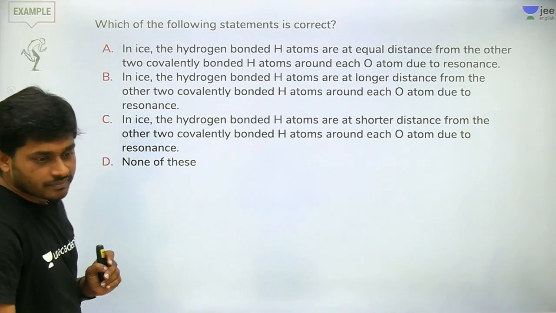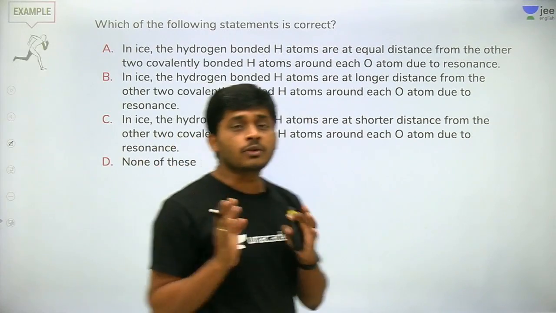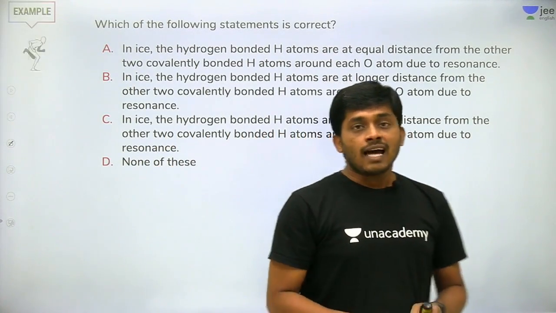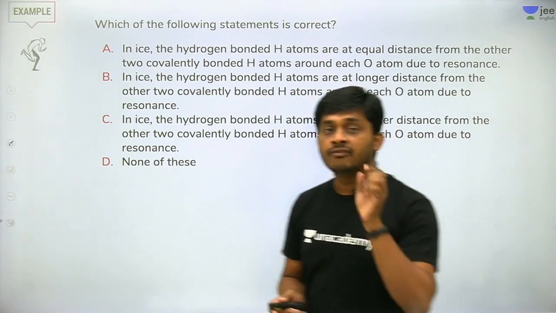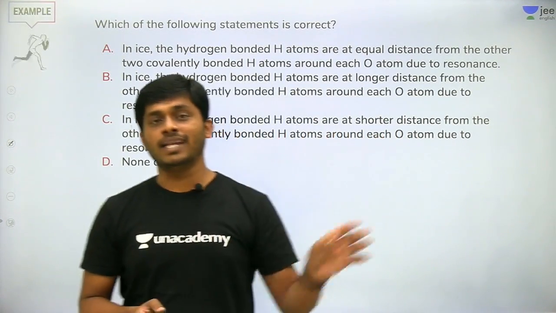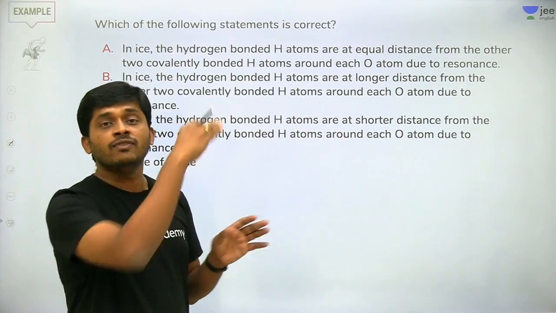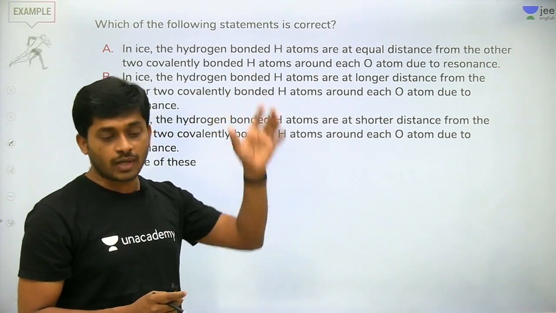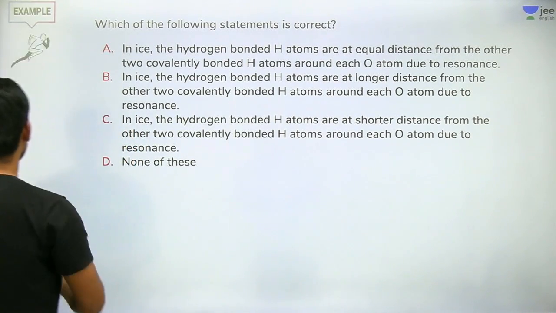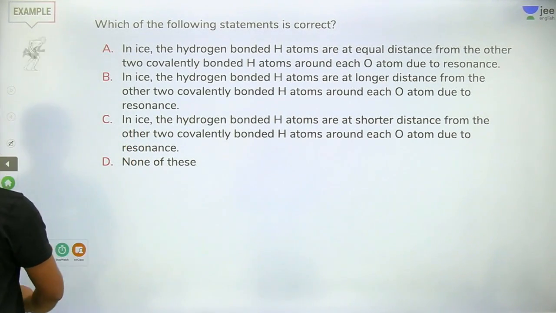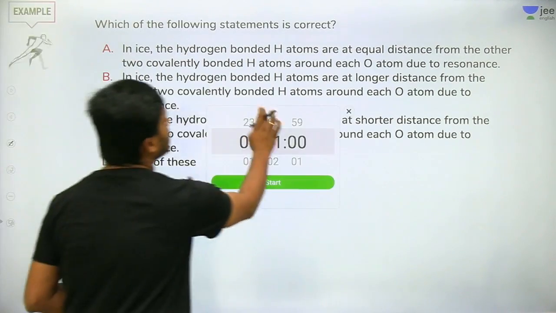See this question. This is a very good question because we should know the ice structure. In ice, one oxygen is surrounded by how many hydrogens? And what kind of bonding is present between those 4 hydrogens? It's a very good question. Let us solve this with timer.